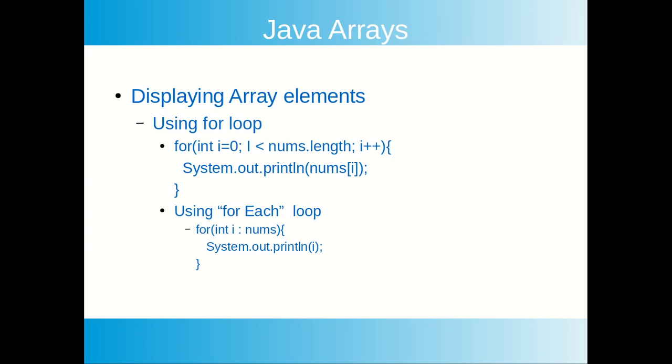Second version, the for each loop. Here, for int i colon array name. For each iteration, the value will be returned and assigned to variable i. So System.out.println, the value is assigned to variable i, just display the i value there. Here in the second case you don't need the index. That's how we create an array, initialize the array and display the array elements.